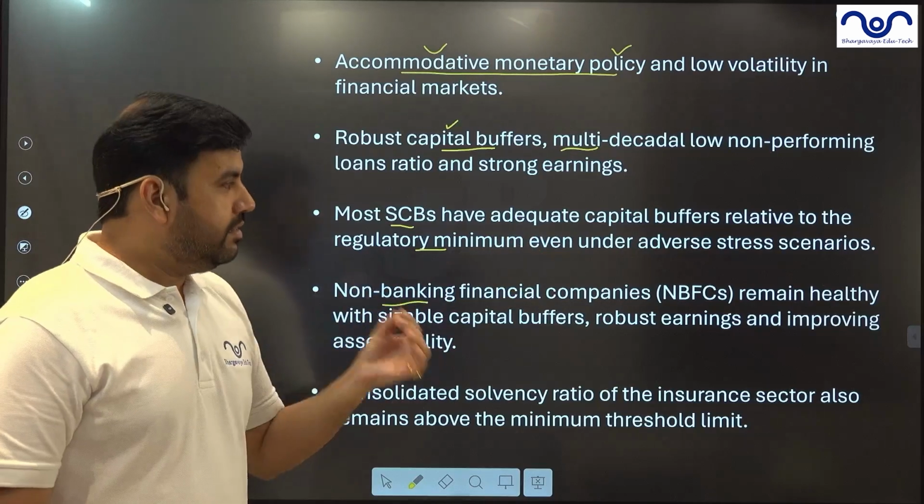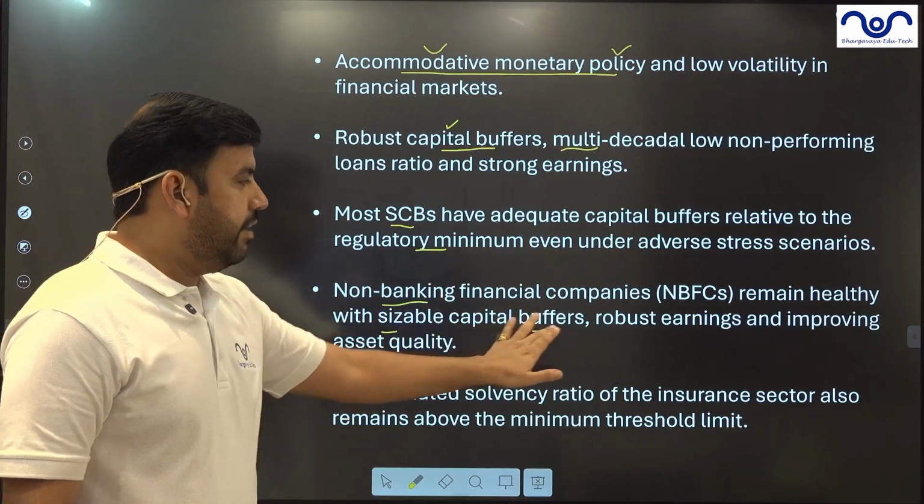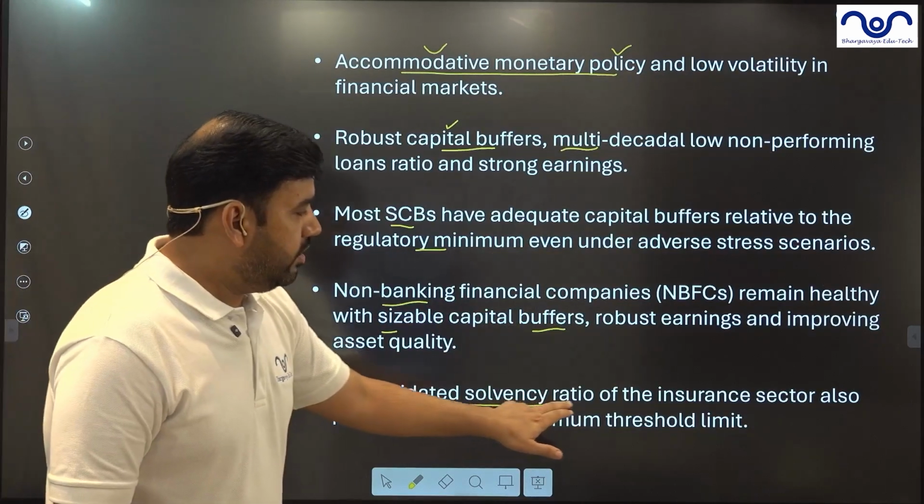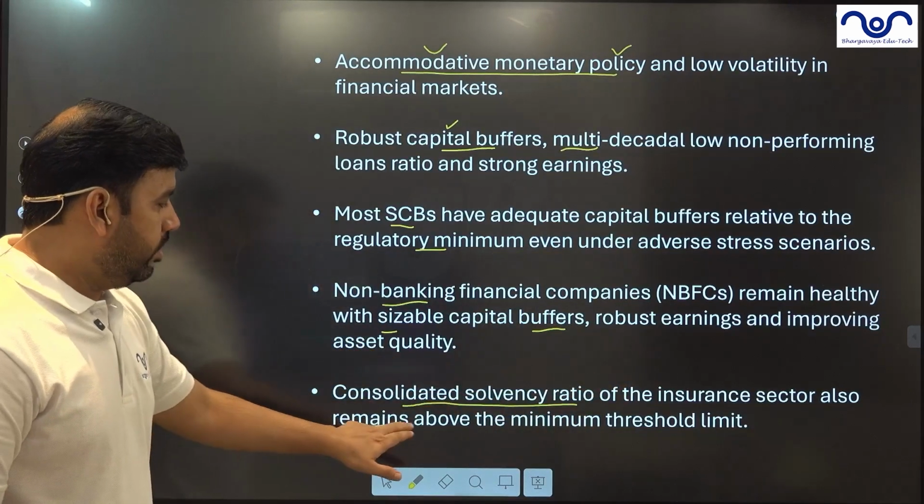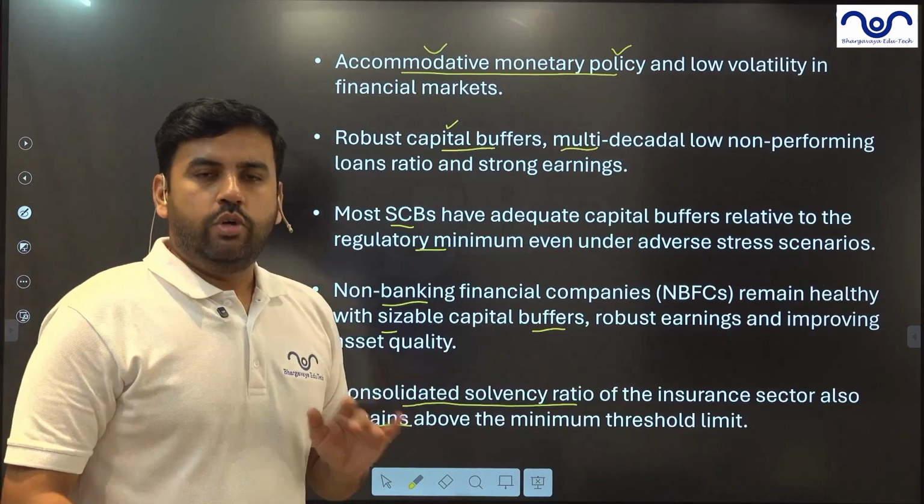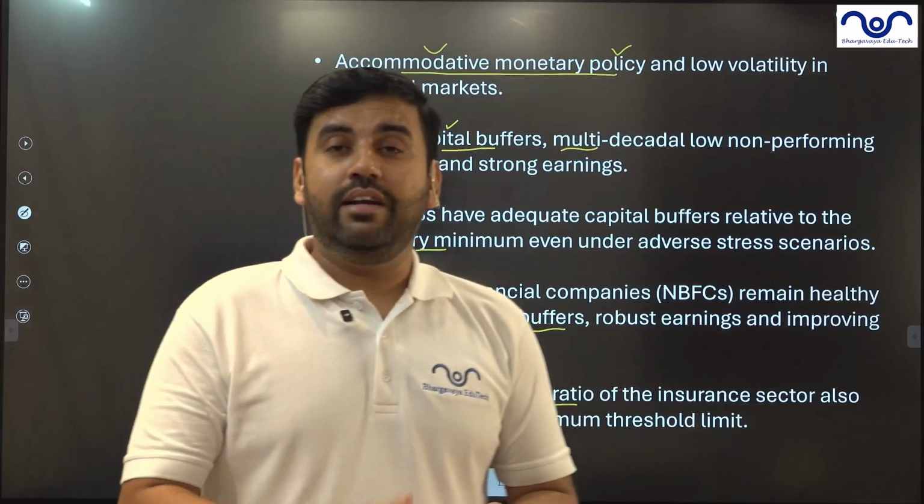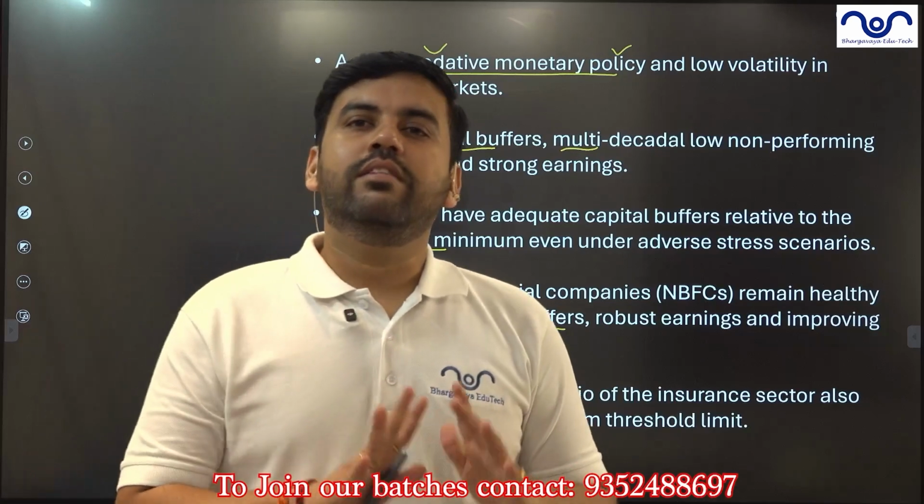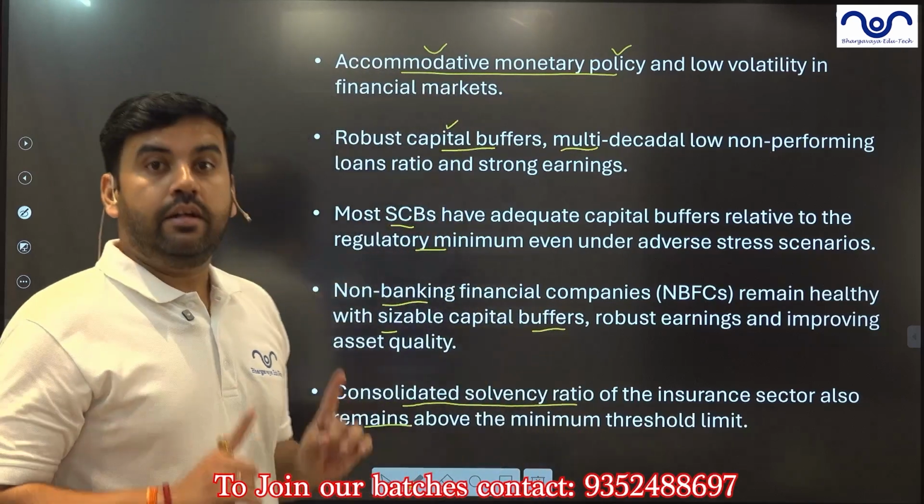Non-banking finance companies remain healthy with sizable capital buffers. They are also on the healthier side. Consolidated solvency ratio in the insurance sector has also remained above the minimum threshold. So be it insurance, be it banking, be it non-banking, be it the stock market, corporate bonds, government market, everything seems to be stable in this report.